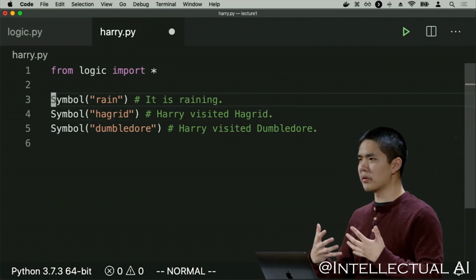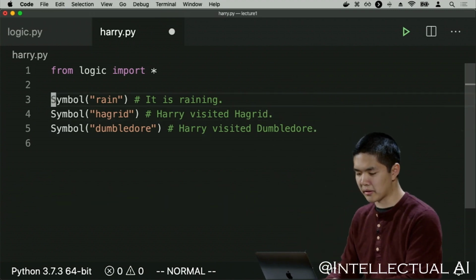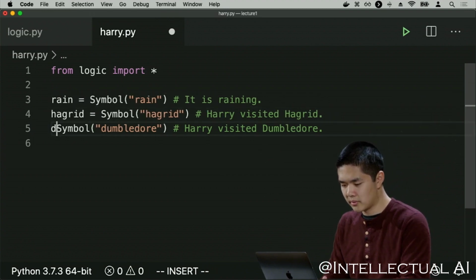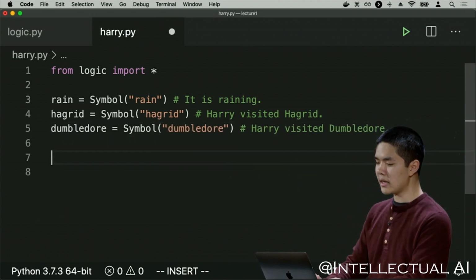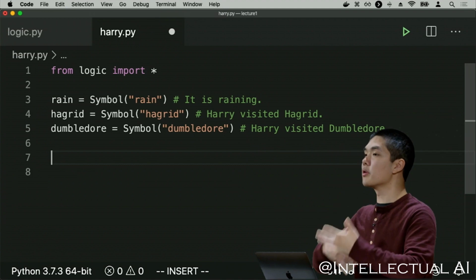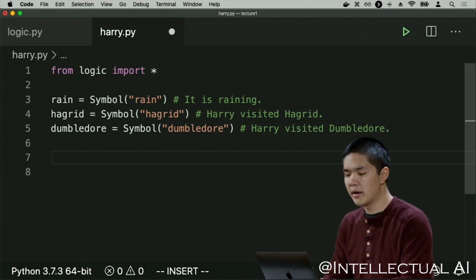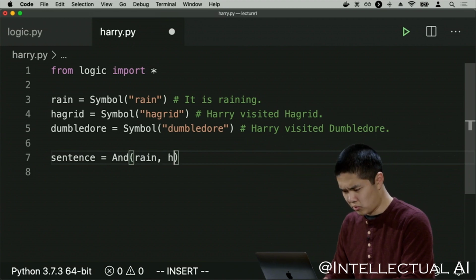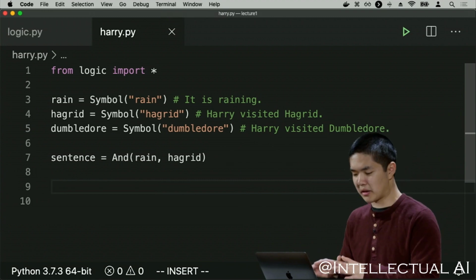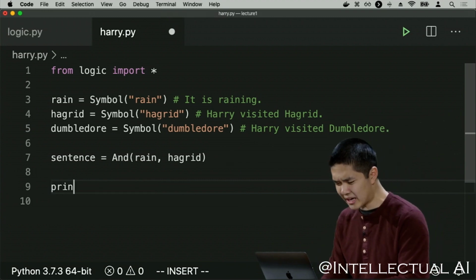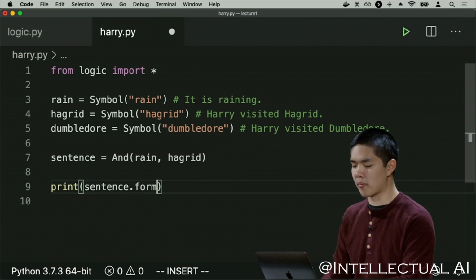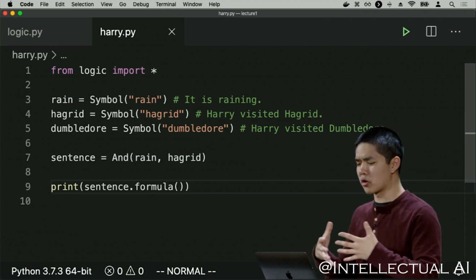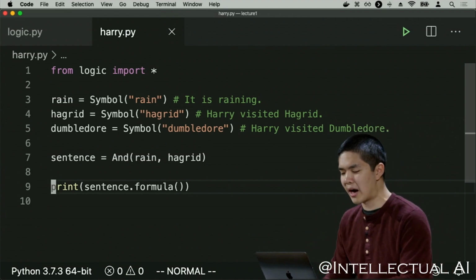Now, I'd like to save these symbols so that I can use them later as I do some logical analysis. So I'll go ahead and save each one of them inside of a variable, like rain, Hagrid, and Dumbledore, though you could call the variables anything. And now that I have these logical symbols, I can use logical connectives to combine them together. So for example, if I have a sentence like And(rain, Hagrid), for example, which is not necessarily true, but just for demonstration, I can now try and print out sentence.formula, which is a function I wrote that takes a sentence in propositional logic and just prints it out so that we, the programmers, can now see this in order to get an understanding for how it actually works.